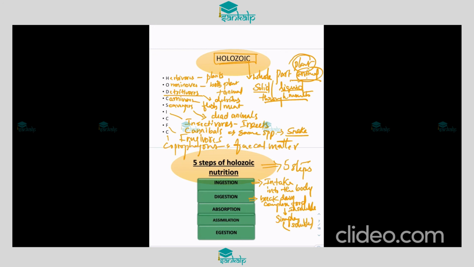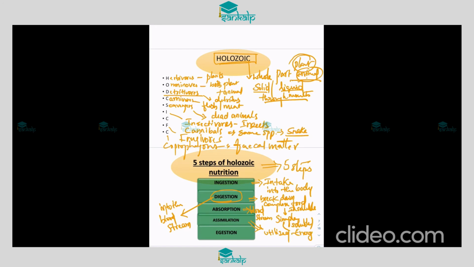Absorption: digested food diffuses into the bloodstream, that is called absorption. The food which has undergone digestion will be absorbed into the bloodstream, and after absorption, it will be utilized for energy synthesis.